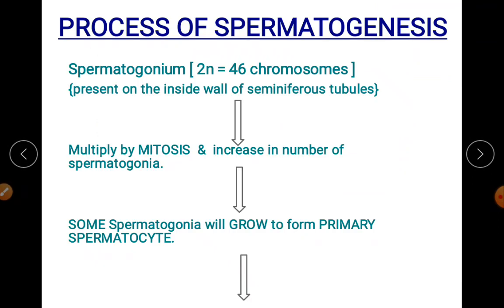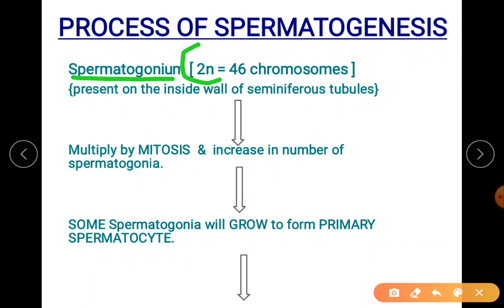Now we'll study in a stepwise manner how the process is. Spermatogonium is clear for you, the male germ cell. You all know about the ploidy. When I say ploidy, it is the number of chromosomes or the set of chromosomes. Two sets are there: 23 pairs, 46 chromosomes. 23 pairs means 23 into 2, it is 46 chromosomes.